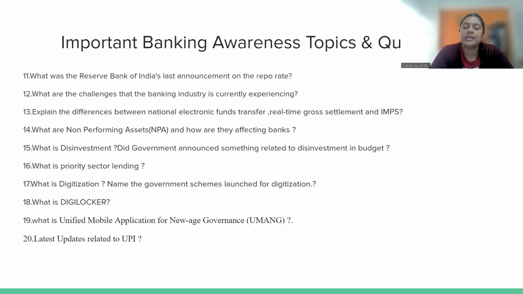So what is priority sector lending? In priority sector lending, the government and the Reserve Bank of India decide on the sectors which play a crucial role in the development of our country, and banks need to lend a fixed percentage to these sectors. These sectors include agriculture, education, MSMEs, and some more. So you should know what is priority sector lending, कौन कौन से sector इसके अंदर आते हैं, कितना percentage बैंक को इसको देना होता है, right?